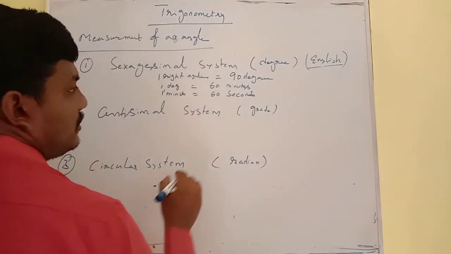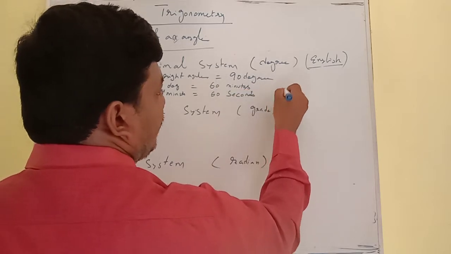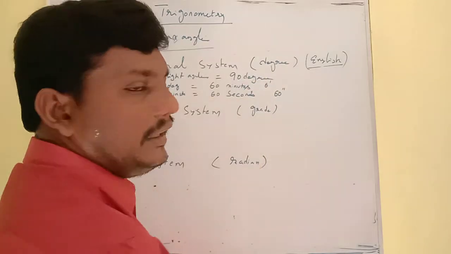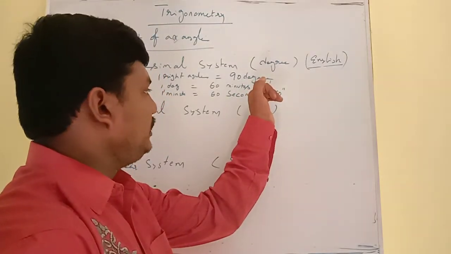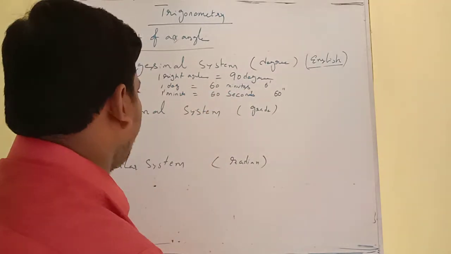A single apostrophe is called minutes, and a double apostrophe is called seconds.